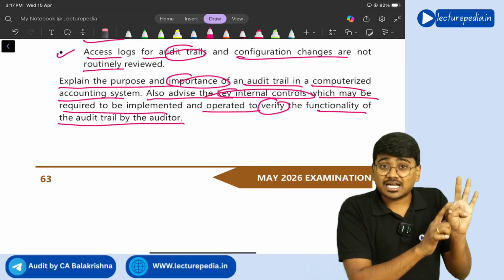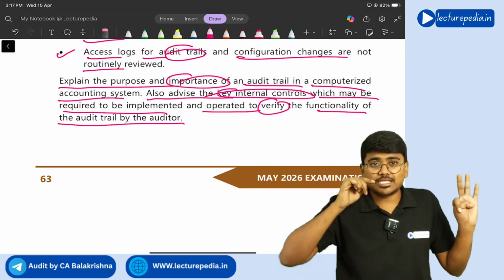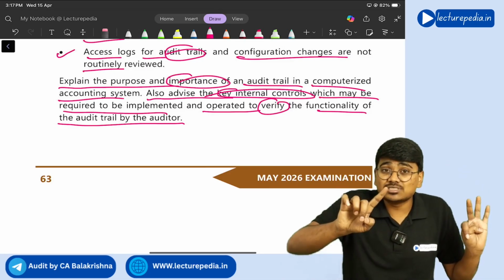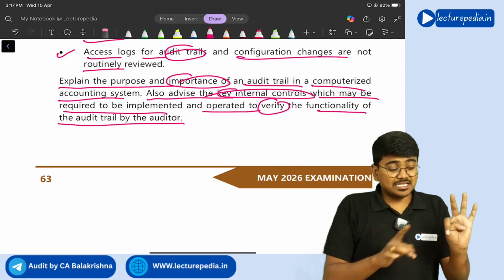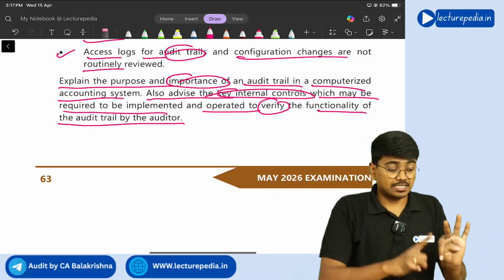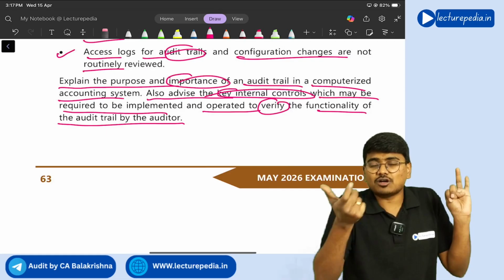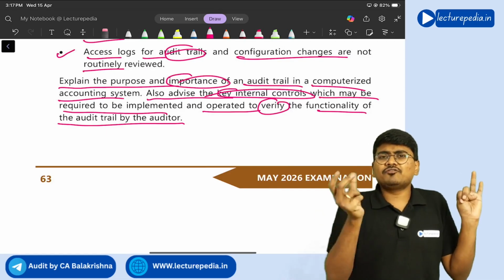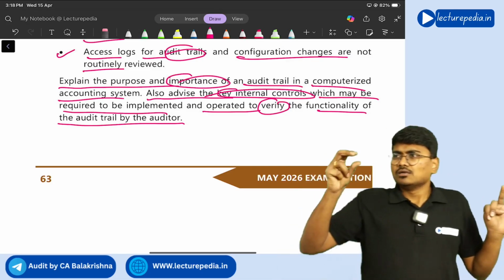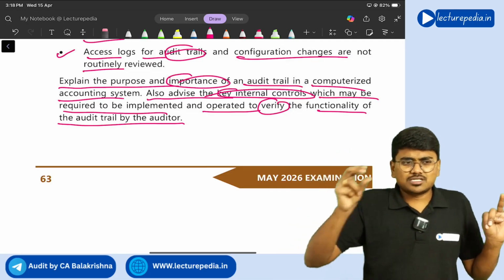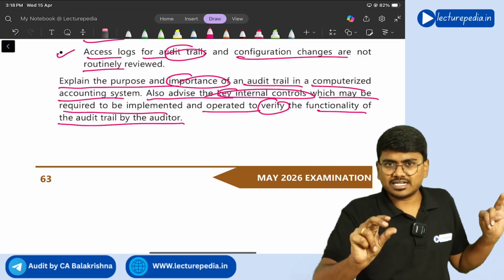Next, there should be controls wherein user IDs should be allocated to all the employees, and those user IDs should not be shared among employees. That is another control that should be there. Next, if at all any changes to the configuration of audit trail has to be made. See, configuration of audit trail means basic features of audit trail, like audit trail records who made the entry, at what time entry has been made, at what date entry has been made.